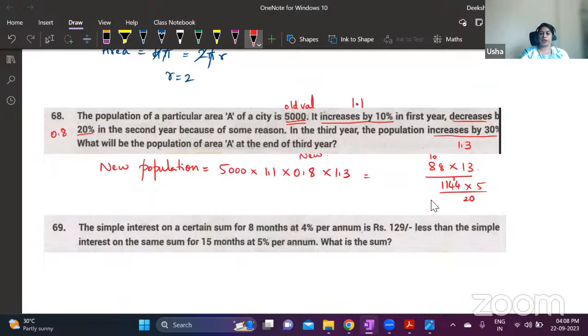That gives 5720. And we have 3 zeros here, right? So keeping the decimal point 3 digits before, the answer is 5720. Correct.